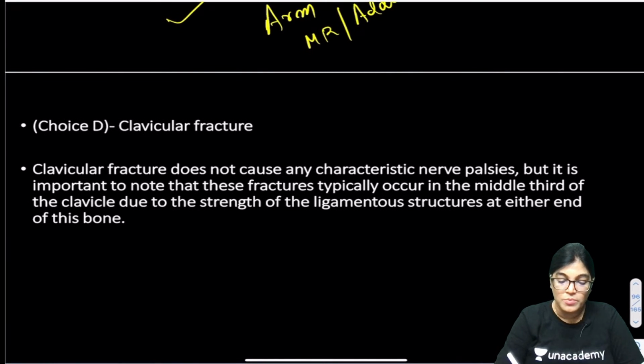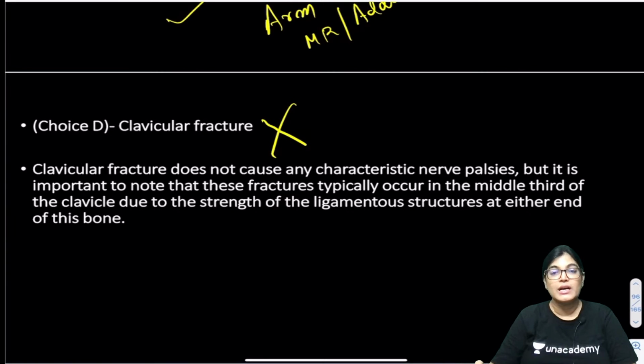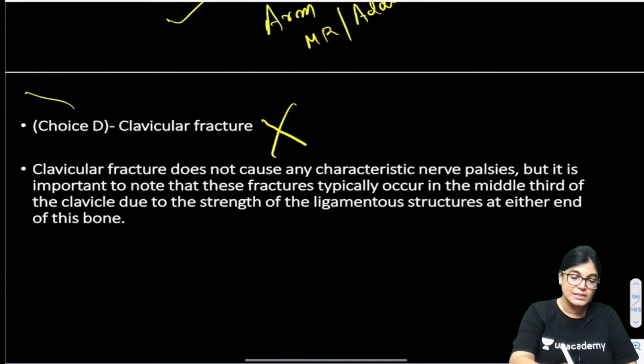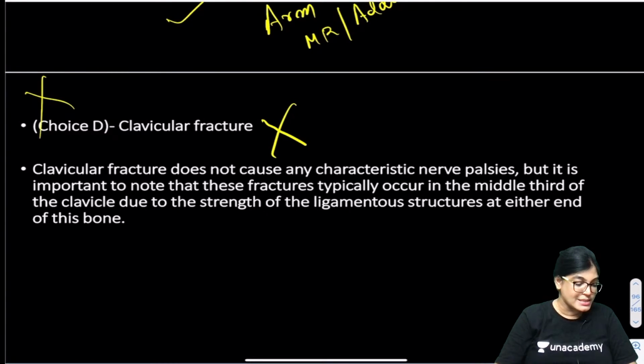The other option which was wrong was clavicular fracture. Clavicular fracture again can't be the correct answer, because generally when clavicular fracture occurs, it does not lead to any kind of nerve palsy. Typically the involvement is in the middle part of the clavicle, and there can be injury to the ligaments attached to clavicle, but generally whenever the clavicle fracture is involved, the nerves are not involved. So this is the reason this can't be the correct answer. So yes everyone, can we move to the second MCQ?